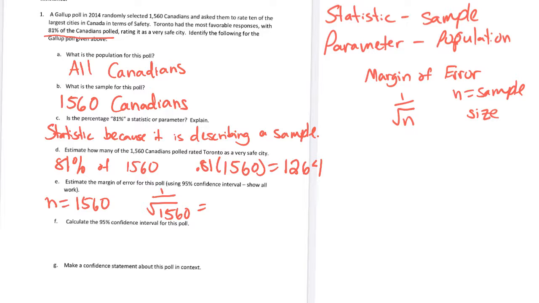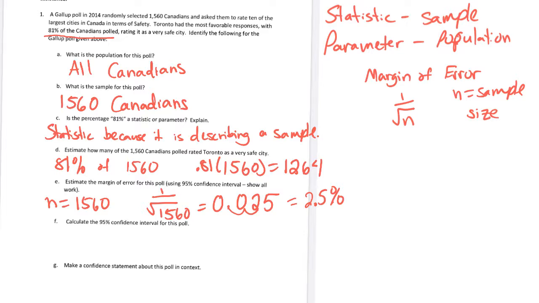If you type that all on your calculator at once, so 1 divided by, you hit second x squared on the calculator to give you the square root sign. It gives us, we'll do 3 decimals, 0.025. That's the decimal. If you make that a percent, move our decimal 2 to the right, this is 2.5%.